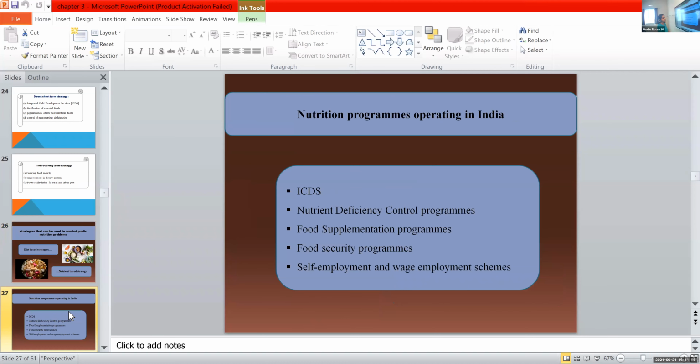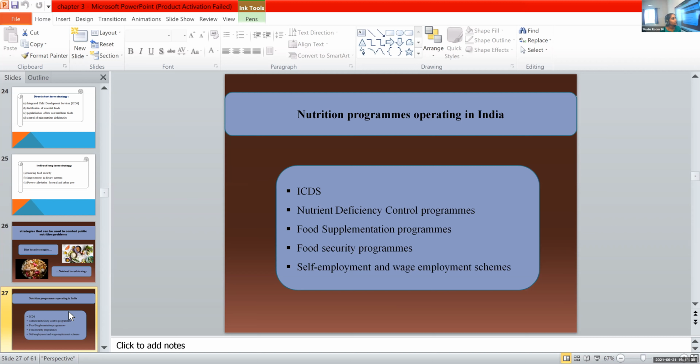Then let's discuss the nutrition programs operating in India. We already discussed the ICDS program. It is the famous and large program in India. ICDS, what is the full form, Reena? Integrated Child Development Scheme.